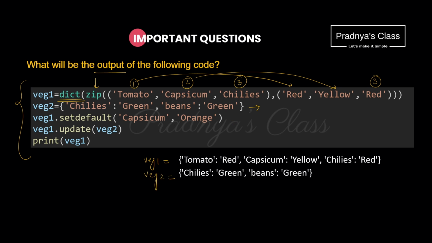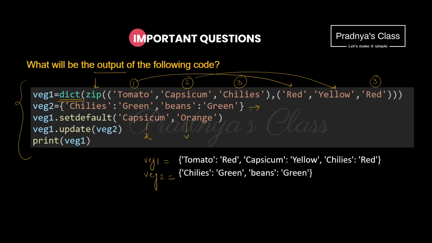What we are doing in the third statement? We are using setdefault method. Now tell me what is the use and the syntax of the setdefault method. It inserts a new key value pair only if the key doesn't already exist. Otherwise, it will return the current value of the key. If we talk about the parameters, the first will be key and the second will be value.